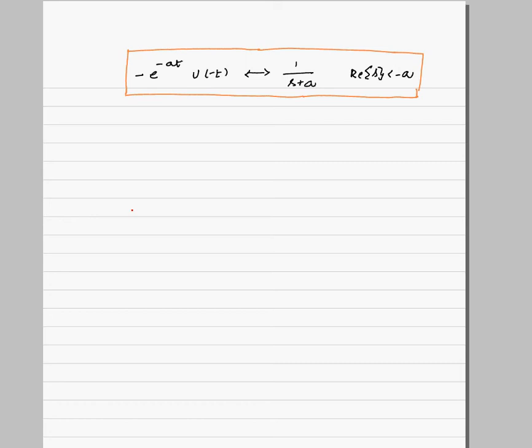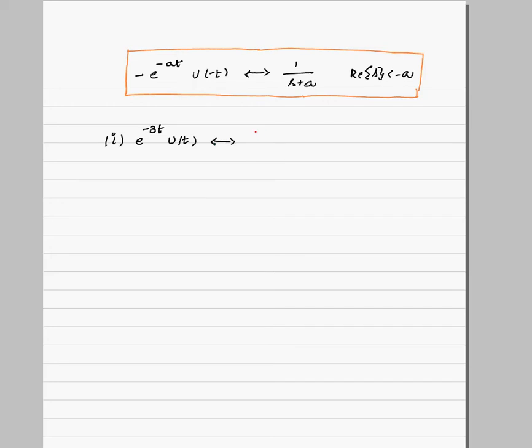Okay, so these two are very important results obviously. To get used to that, let us take a few examples. Let us try to find the Laplace transform of the following signals. First one, I want the Laplace transform of the signal e power minus 3t u of t.